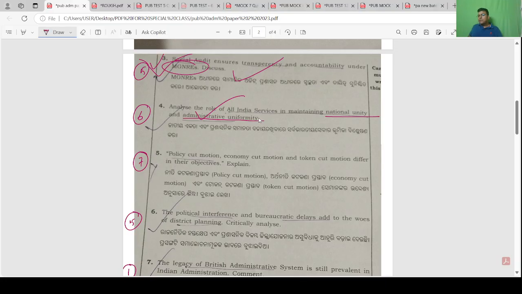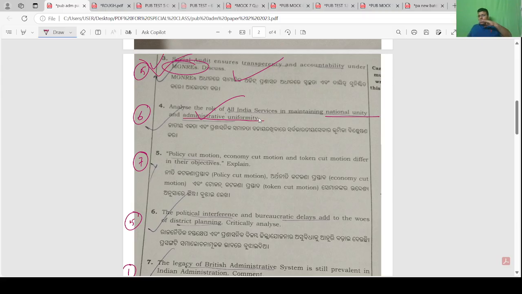India Services work under both center and state. They are allotted a state cadre, and they again go to the center on deputation, under the tenure system. So the members of All India Service ensure that administration throughout India is uniform, as they occupy all important positions: Indian Administrative Service officer, Police Service officer, Forest Service officer.